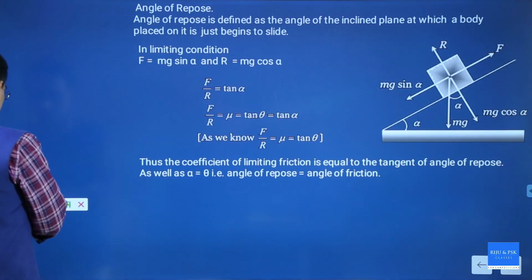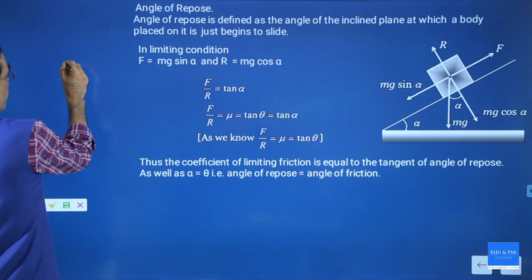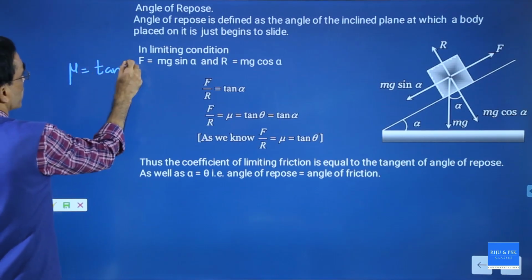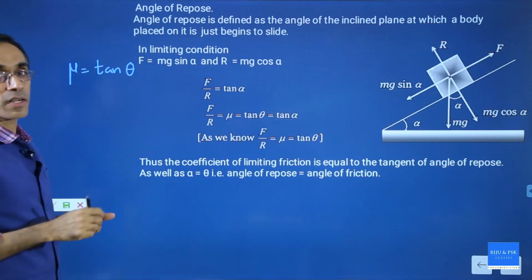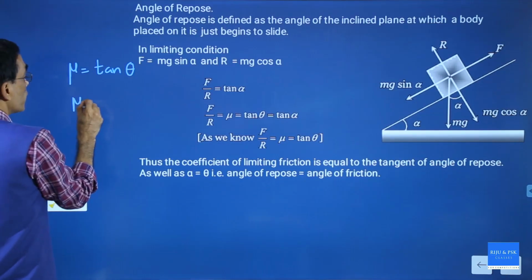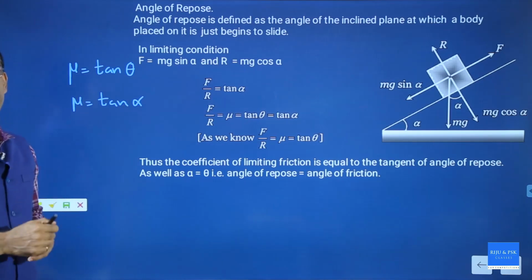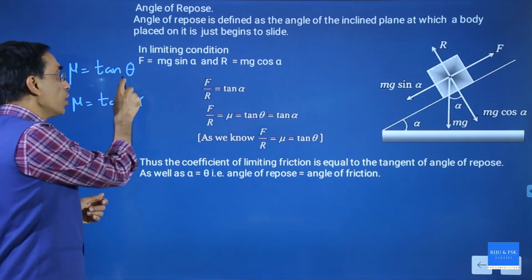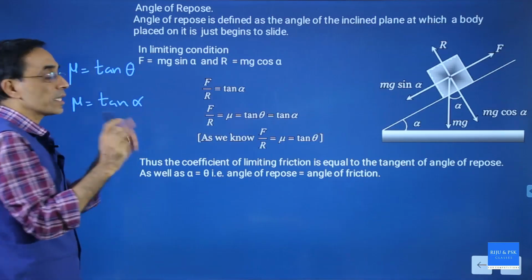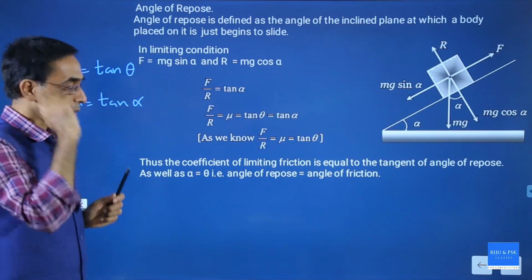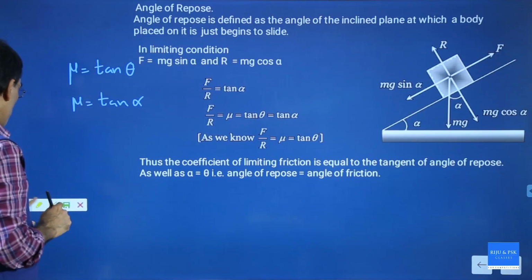Suppose that mu is the coefficient, then this can be written as tan theta, where theta is the angle of friction. And we can also write mu equal to tan alpha, where alpha is the angle of repose. That means the angle of friction and the angle of repose are equal for an inclined plane. These two are equal. I will make this clear, don't worry.